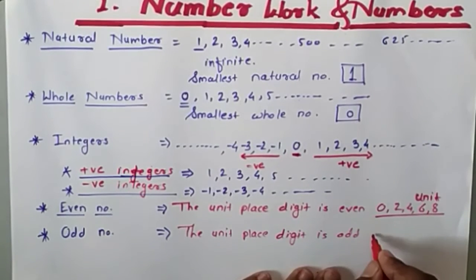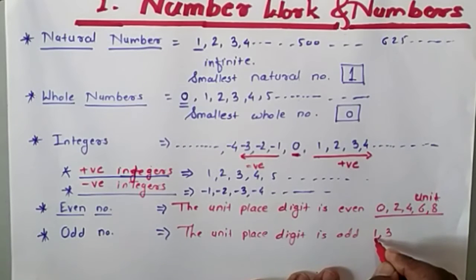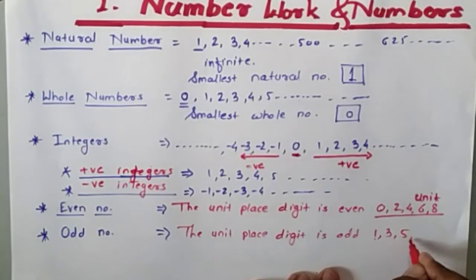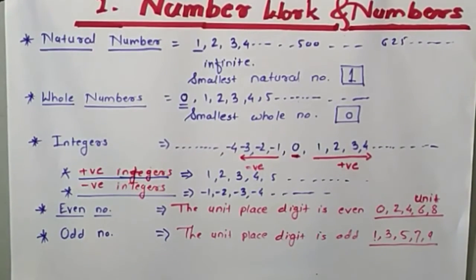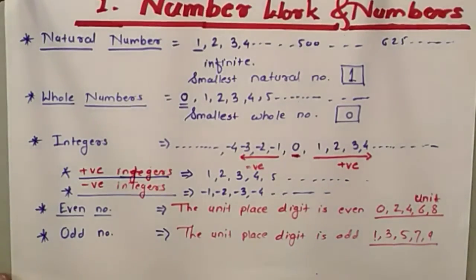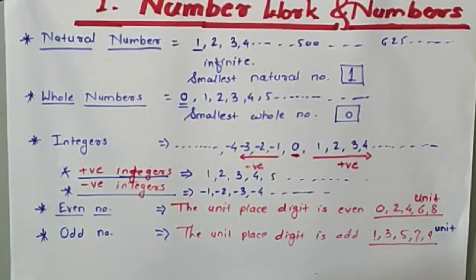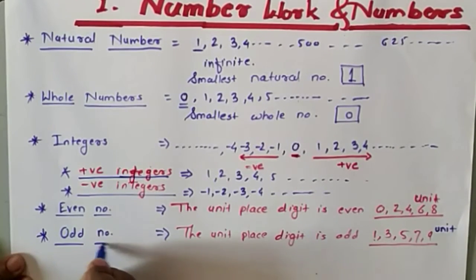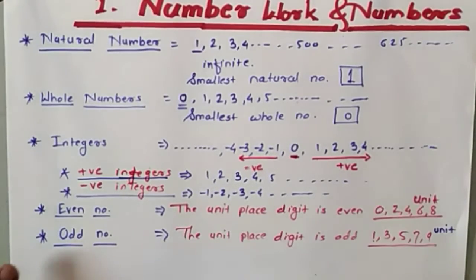Which are the odd numbers here? 0 is there, so the next number is 1, 2 is here, 3, 4 here, 5, 6, 7, 8 and 9. Which numbers did I tell you? 1, 3, 5, 7, 9, at which place? The unit place of a number. Then the given number is an odd number.